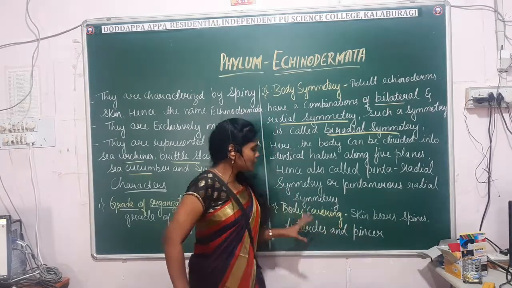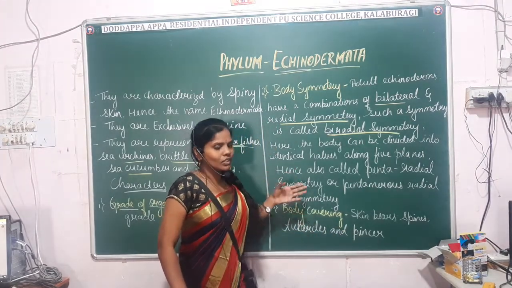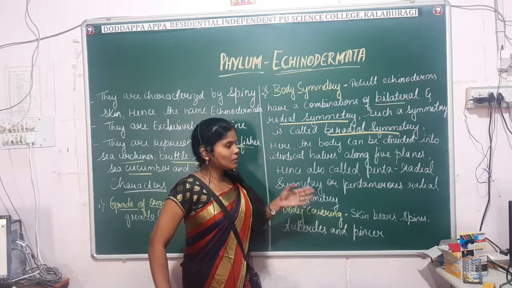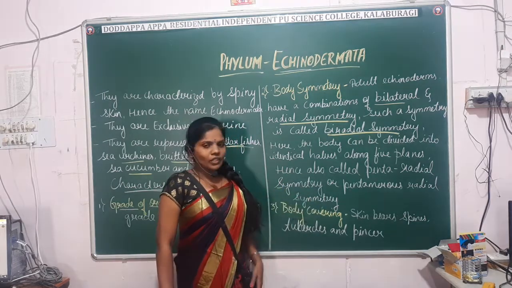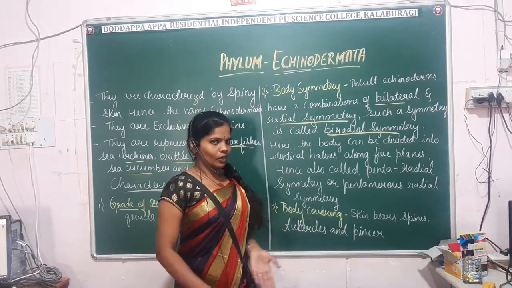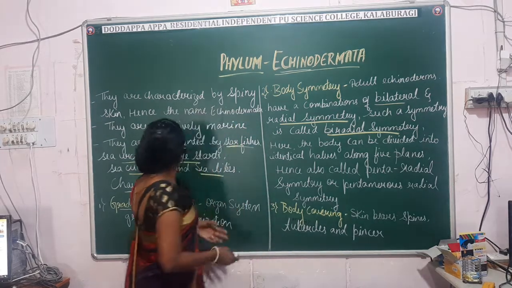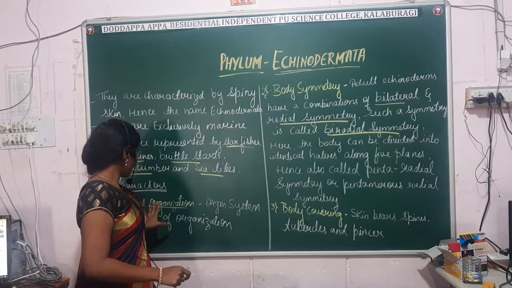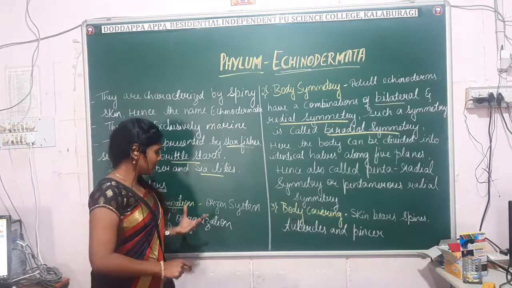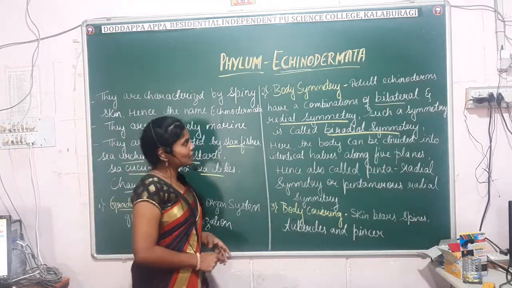These are some of the characteristic features they have compared to all other phyla. Depending upon their adaptation, the features are a bit different. Once again, we'll have a glance. Echinoderms exhibit organ system grade of body organization.